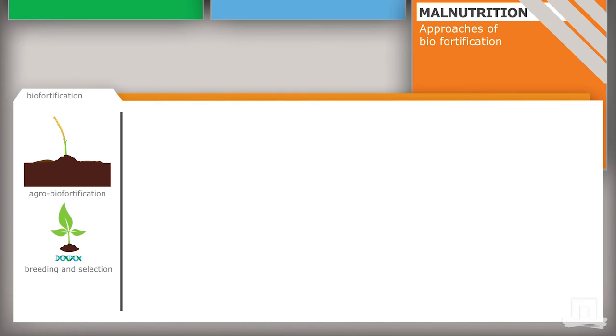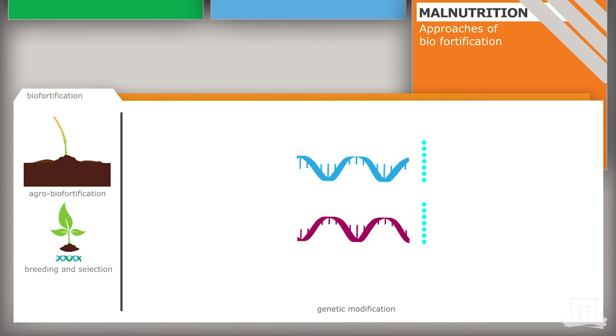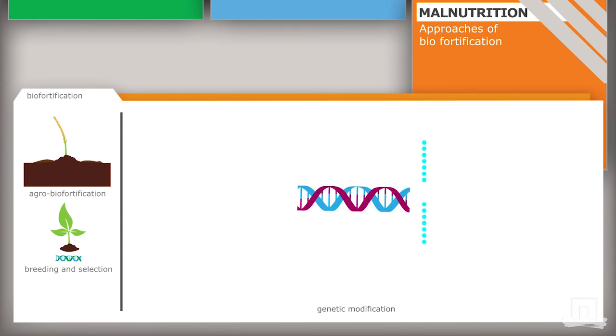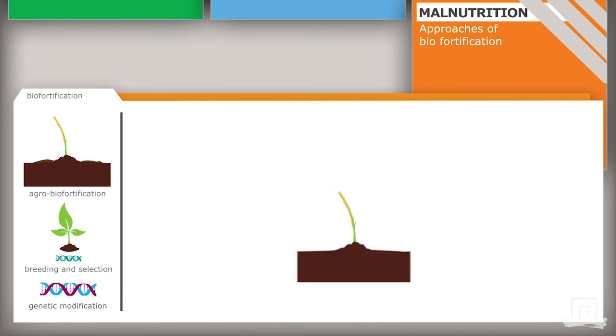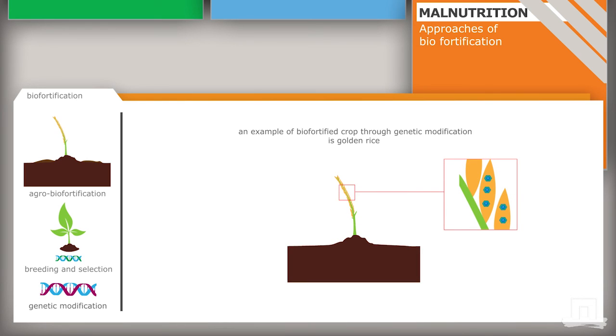A third approach to biofortification is through genetic modification. Biotechnology can be used to enhance the nutrient density of crops. To do this, desirable genes from one plant or species, often from bacteria, are introduced into another plant. This technique can considerably enhance the nutrient content of plants. Golden rice is one example of a plant which has been genetically modified to achieve biofortification. It is a rice variety that has a higher level of provitamin A.